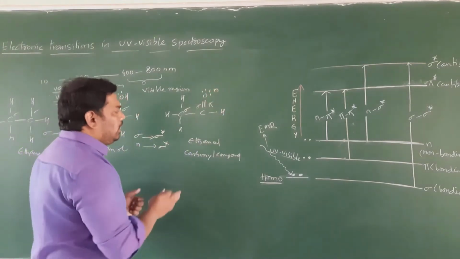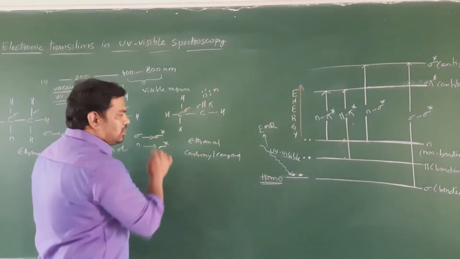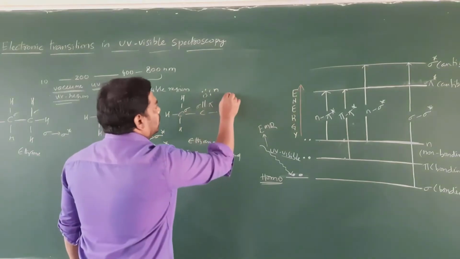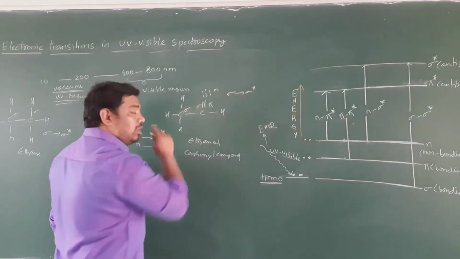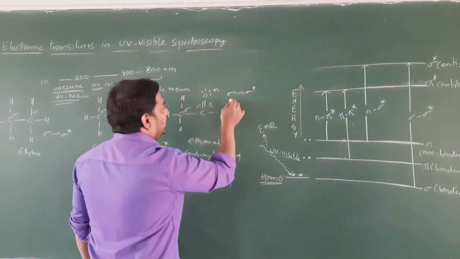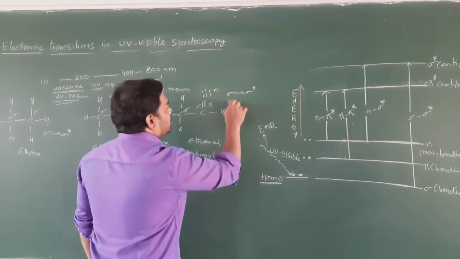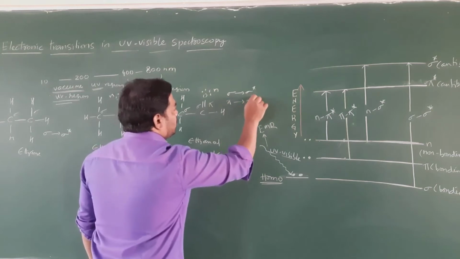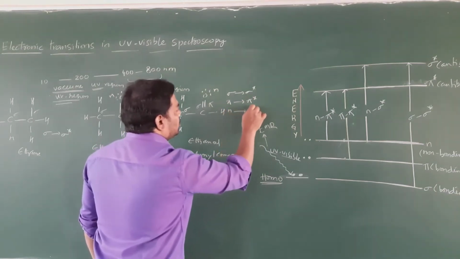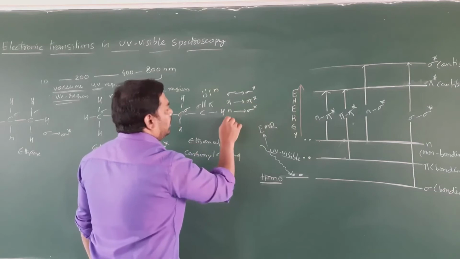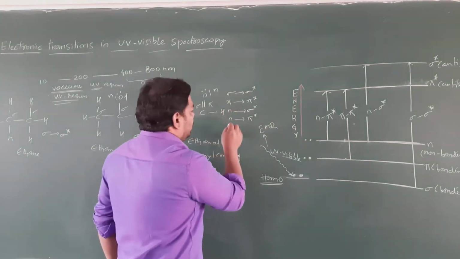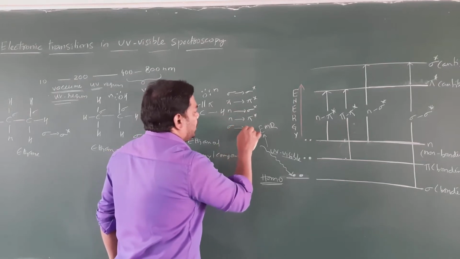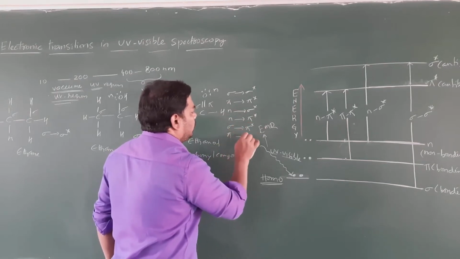Therefore the possible transitions in this molecule are sigma to sigma star, pi to pi star, n to sigma star, and n to pi star. These are the four transitions. Next, sigma to pi star and pi to sigma star.